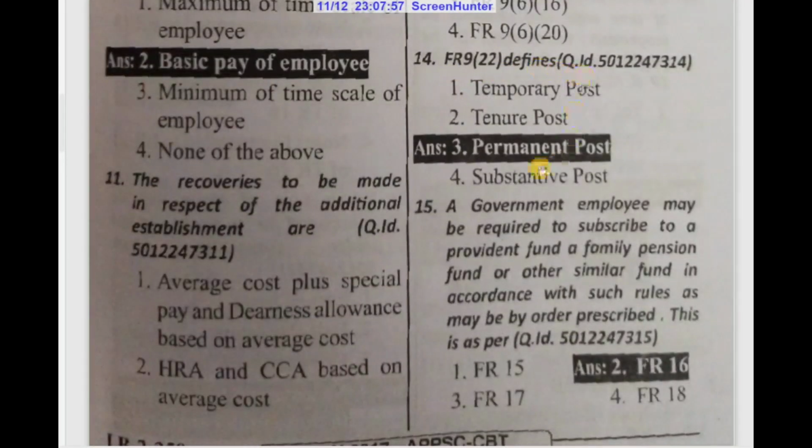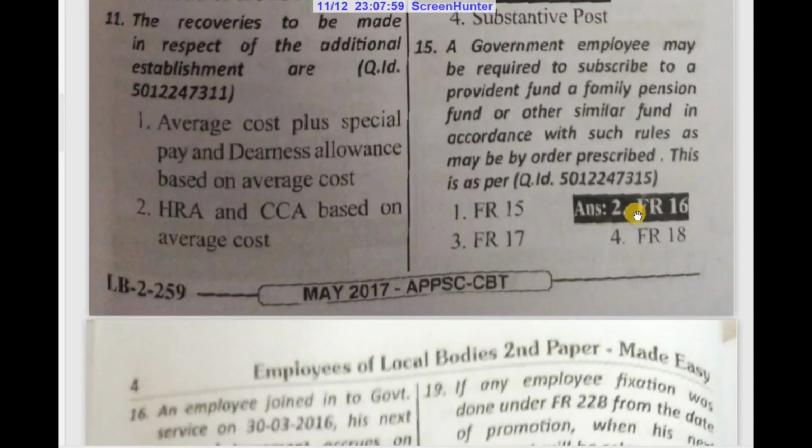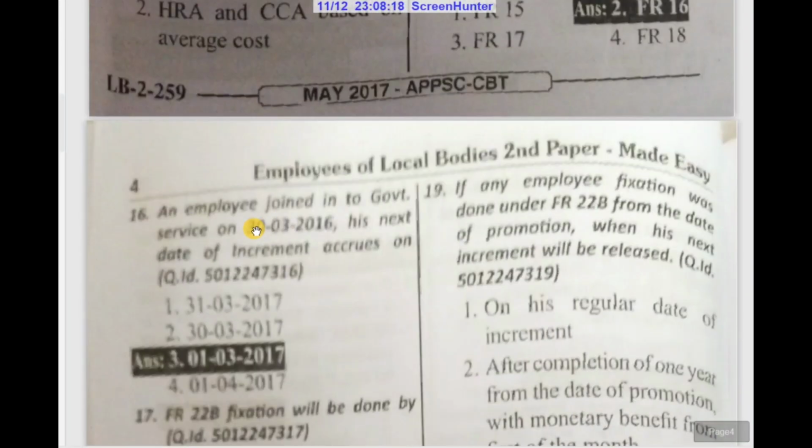FR 9/22 defines permanent post. A government employee may be required to subscribe to a provident fund, a family pension fund, or other similar fund in accordance with such rules as may be by order prescribed. This is as per FR 16.